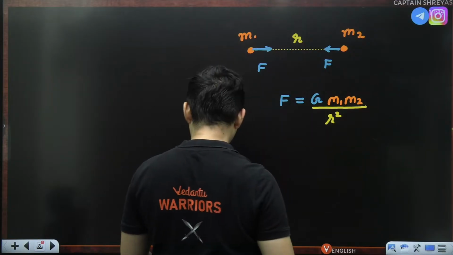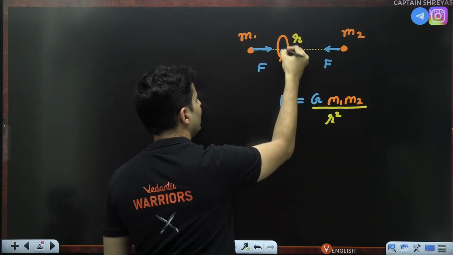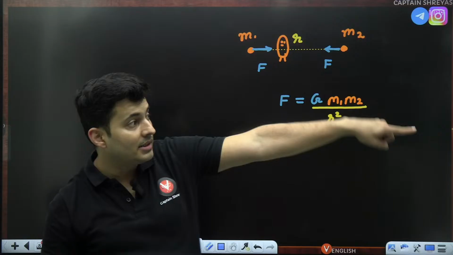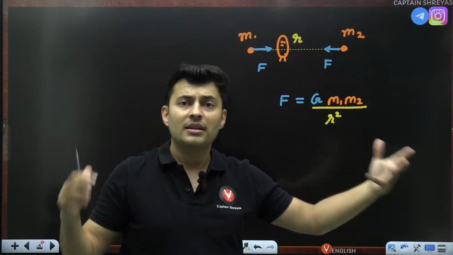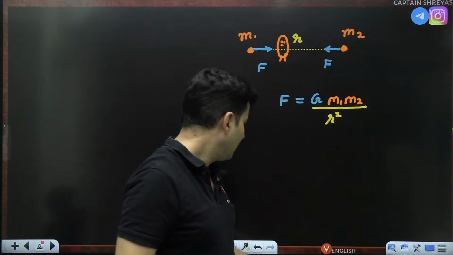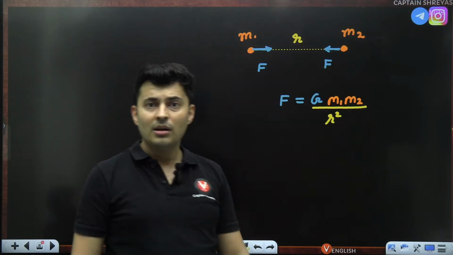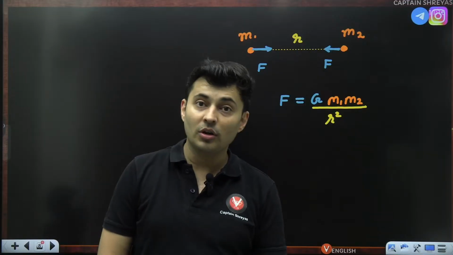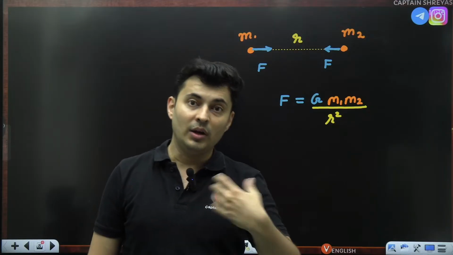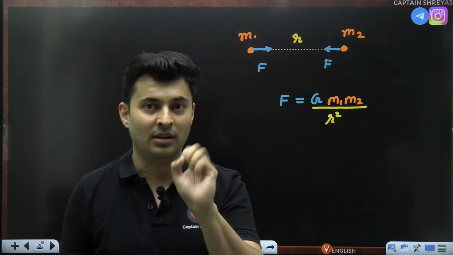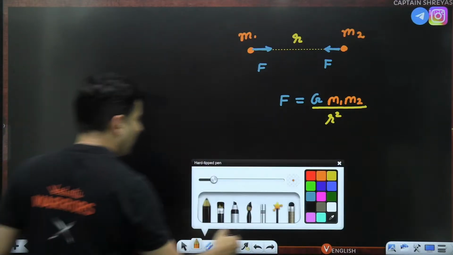Another important thing which you should know. Imagine if some villain comes and stands in between, some mass. You can't see the mass. That does not mean their love will go away. They will still attract each other. Imagine this M1 is like Pandu and this is like Champa. Just because Pandu can't see Champa doesn't mean he will not attract Champa. Champa still loves Pandu, Pandu still loves Champa. So even if some mass comes in between, their force will not go away.